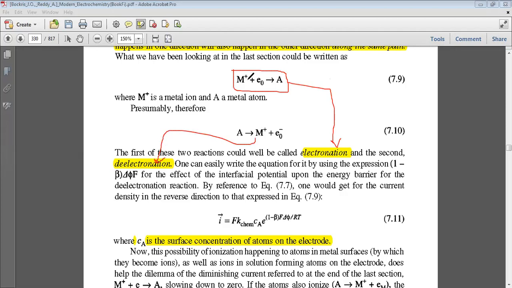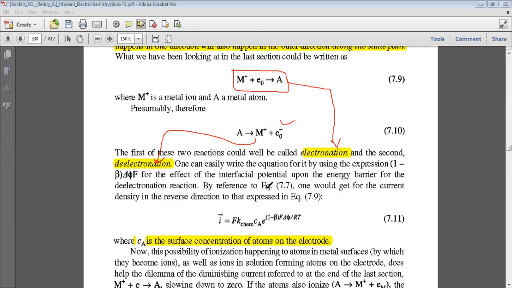Electron is added, so electronation; electron is removed, so de-electronation. One can easily write the equation for it by using the expression 1 minus beta, delta phi F for the effect of interfacial potential upon the energy barrier for the de-electronation reaction.